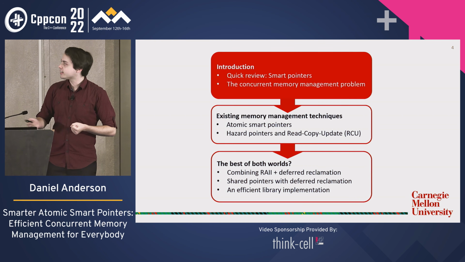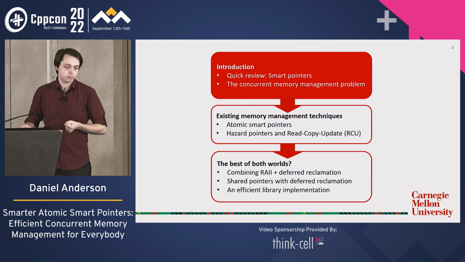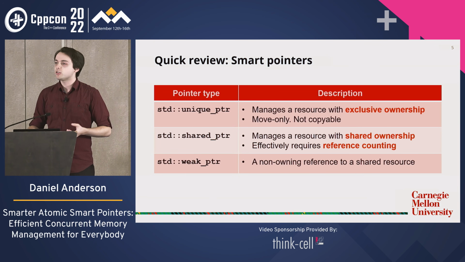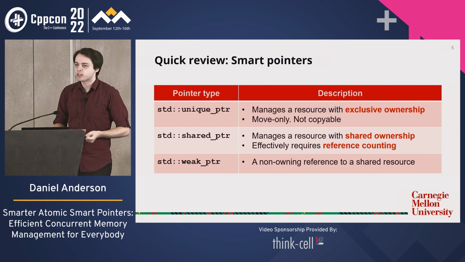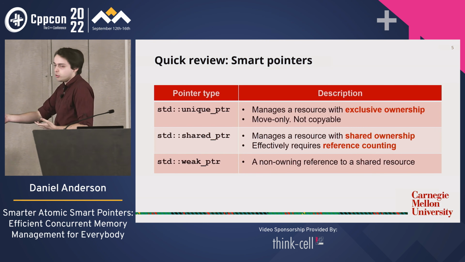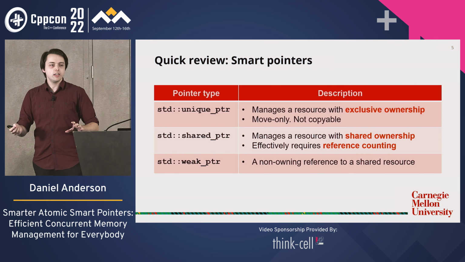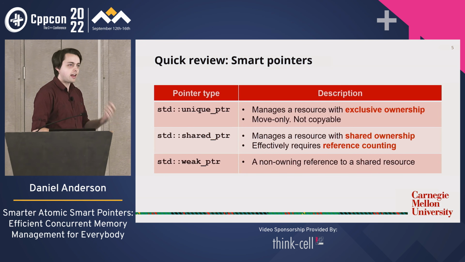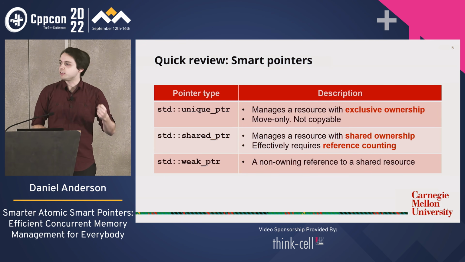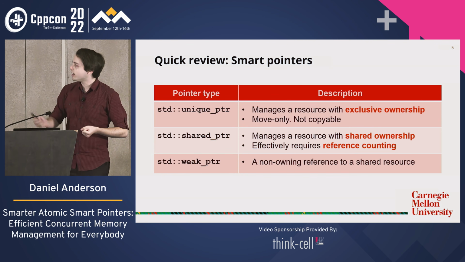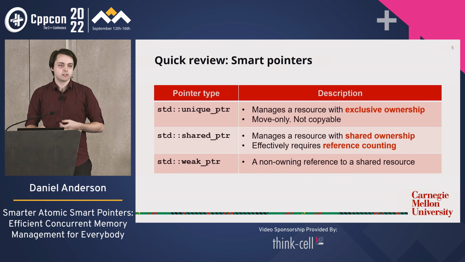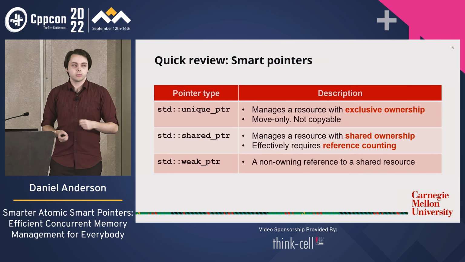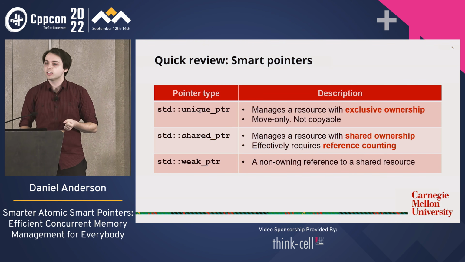Okay, so let's get started with a really quick review on smart pointers. Smart pointers are C++'s answer to garbage collection. Okay? We don't have a garbage collector, and we encourage, as good C++ style, avoiding the use of raw new and delete as much as possible. And to do that, we tell people to use smart pointers. So we have our friend unique_ptr, which manages a resource with unique ownership, which means we can't copy it because we can only have one owner, so it's a move-only type.